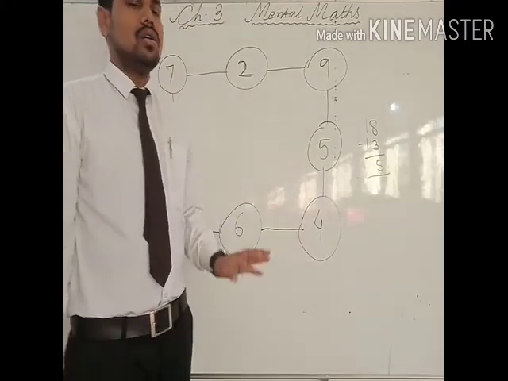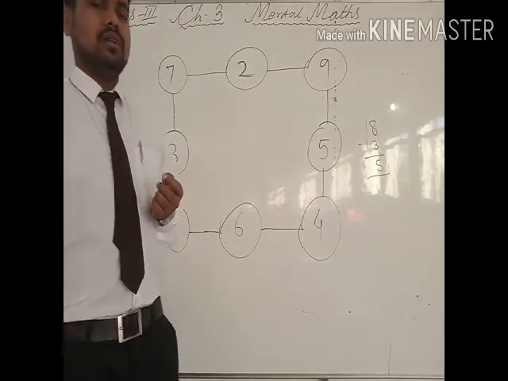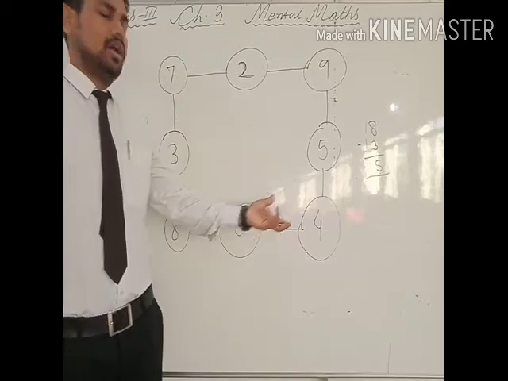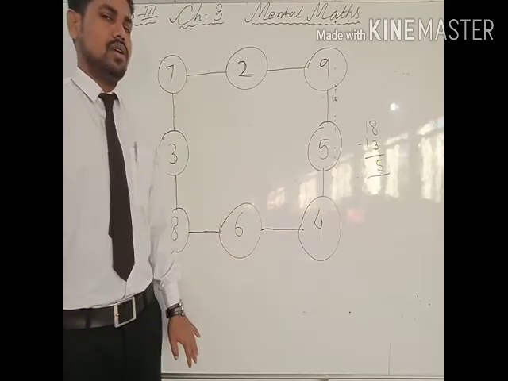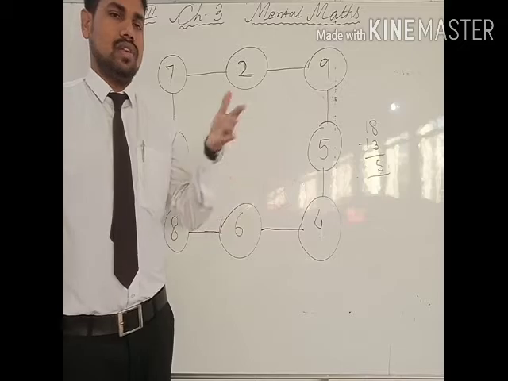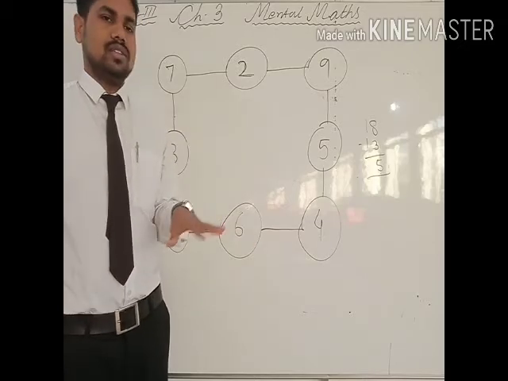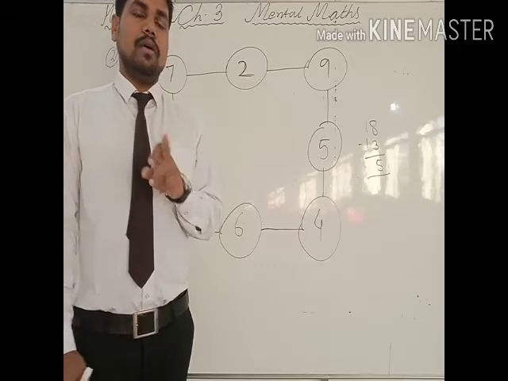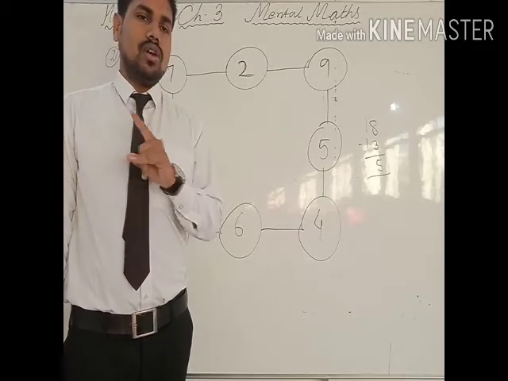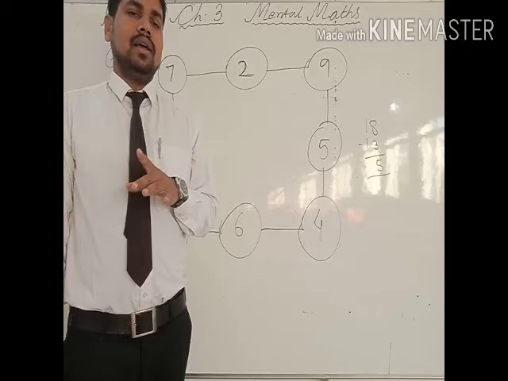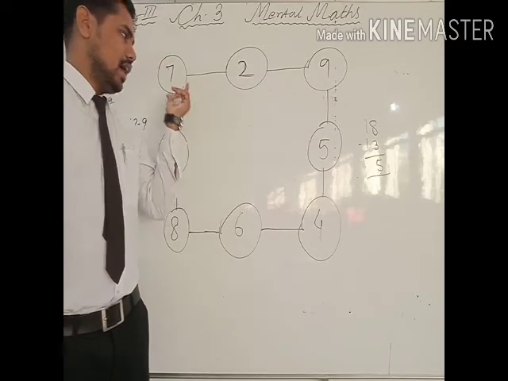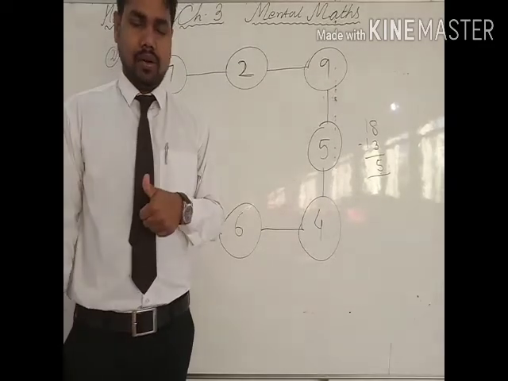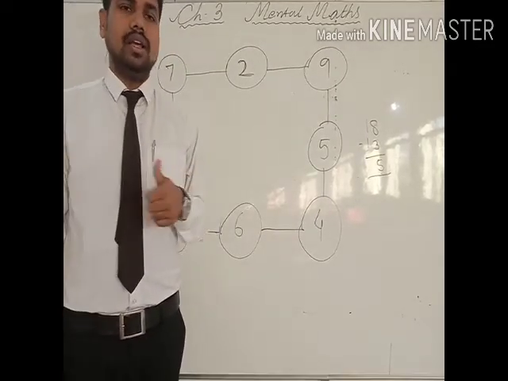So this is how you can fill question number 2. Okay, and you can try with another number also. This is one way of solving. There are several numbers that can fit here, but you need to keep in mind two things. One is you can use the numbers from 2 to 9. The numbers should not be repeated, and the sum of all the sides, I mean this side also, this side also, this side also, this side also, should be 18. Okay, so you try another method by yourself.